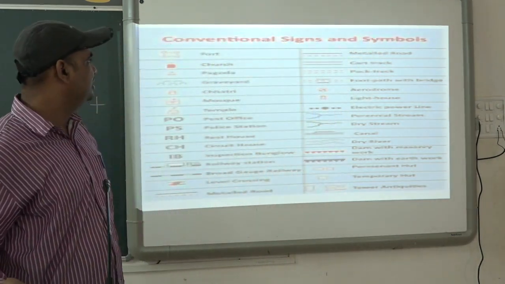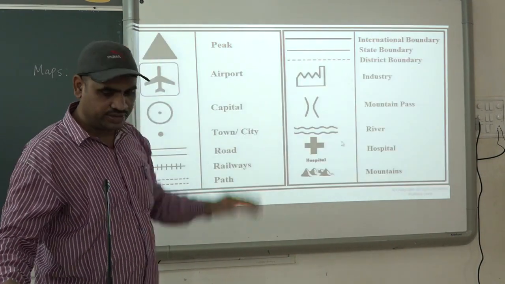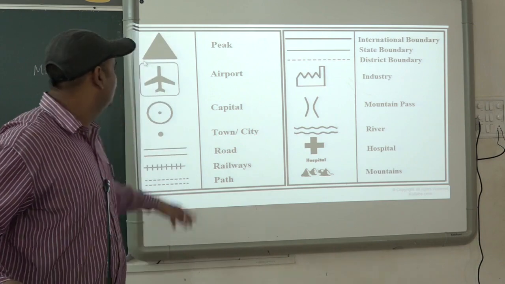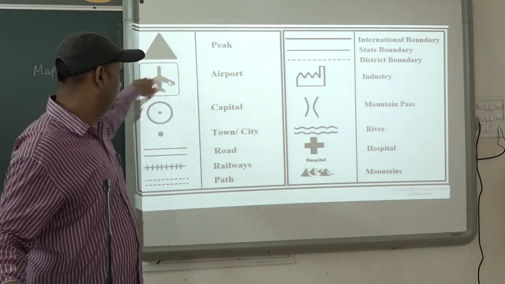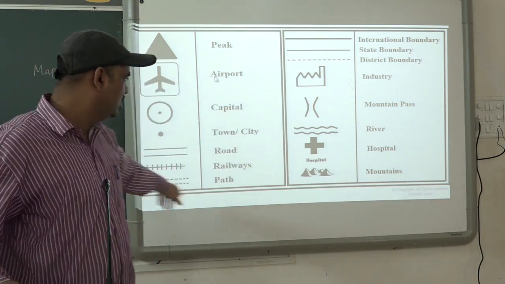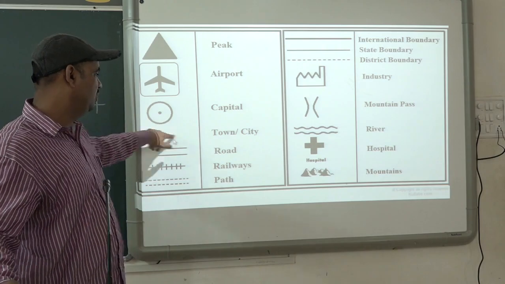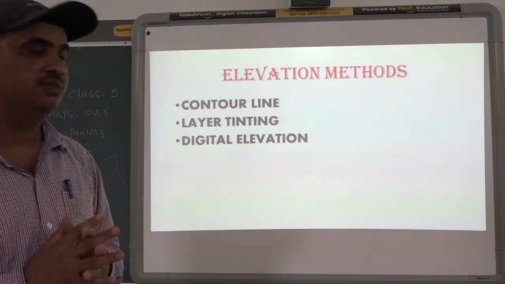Here are certain signs and symbols. Fort is given here, though it is not visible here. So in the next slide you can see it more clearly. Here is peak, airport, and the capital of any state or any country can be shown this way. Town, if you want to show a town. We were discussing this for so much time.